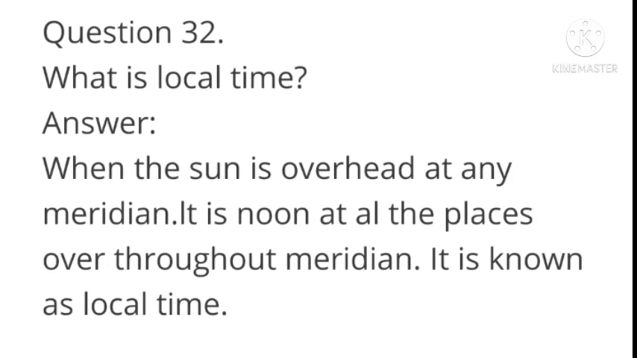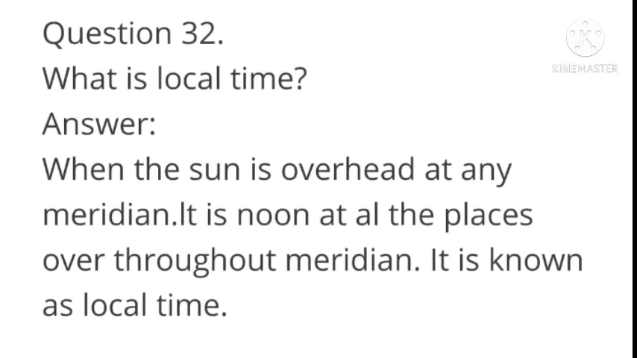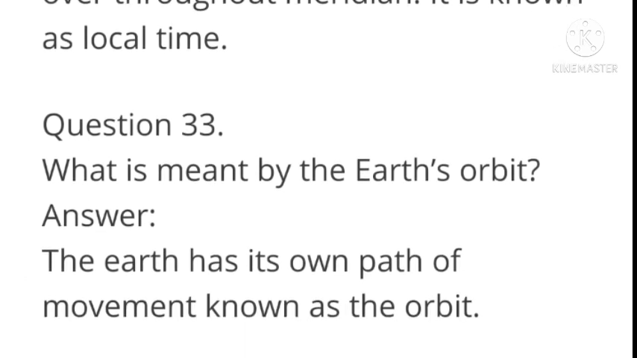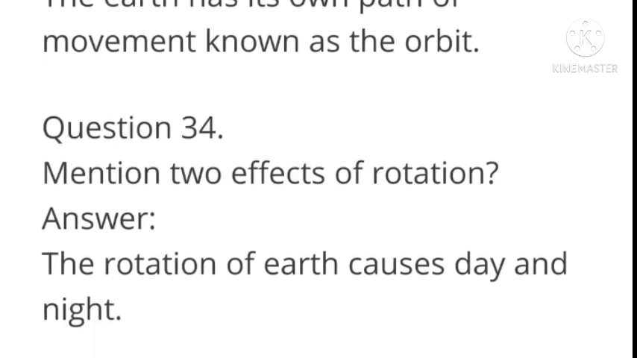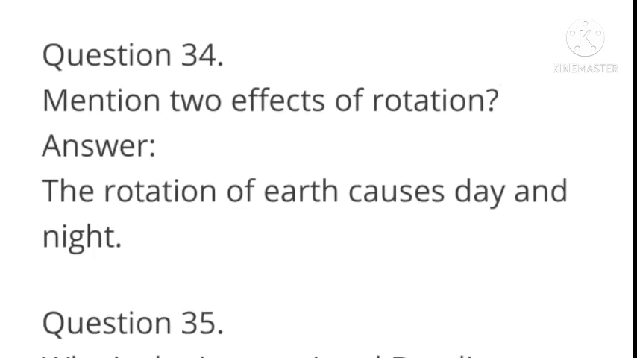What is local time? Answer: when the sun is overhead at any meridian, it is noon at all the places throughout that meridian. This is called local time. What is meant by Earth's orbit? Answer: the Earth has its own path of movement known as orbit. Mention 2 effects of rotation. Answer: the rotation of Earth causes day and night.